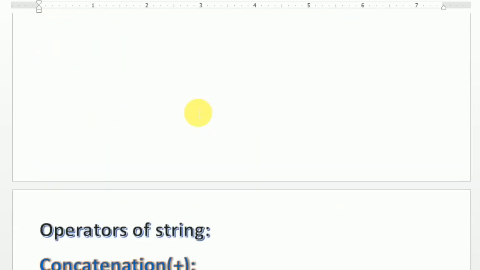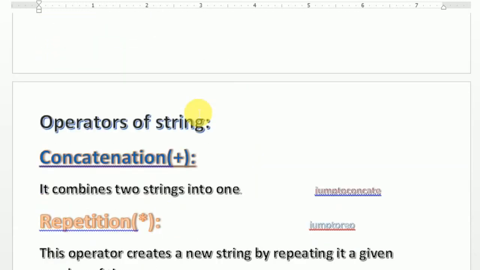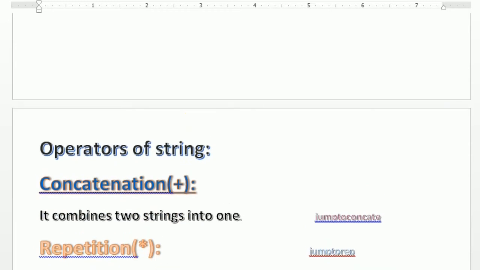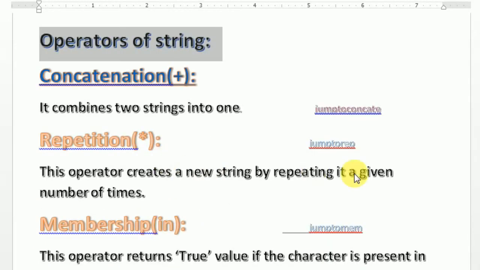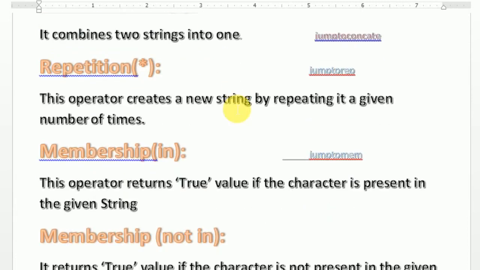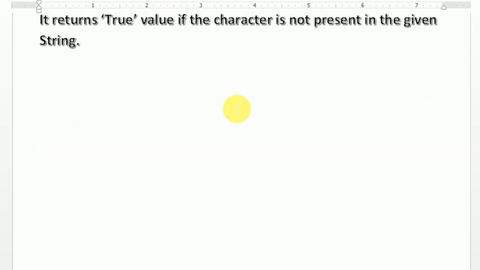When we move to the next part, now you know how to declare a string. Let us discuss operators of string. In operators of string, we discuss concatenation, repetition, membership in, and membership not in. First we discuss concatenation. Let us go to the concatenation sheet.